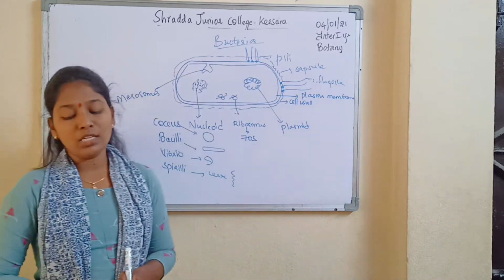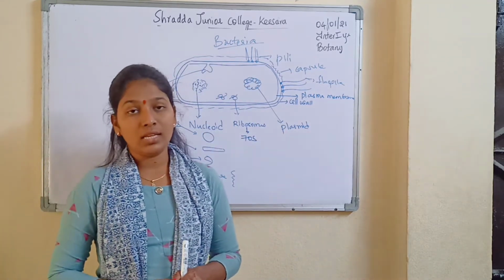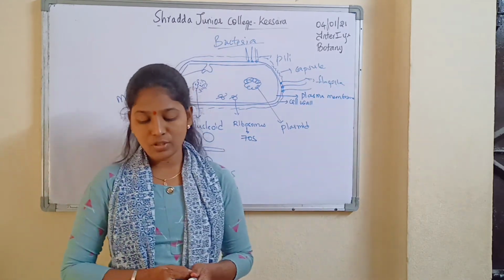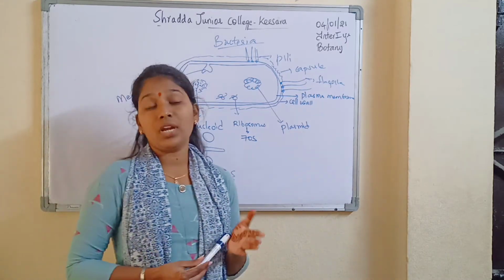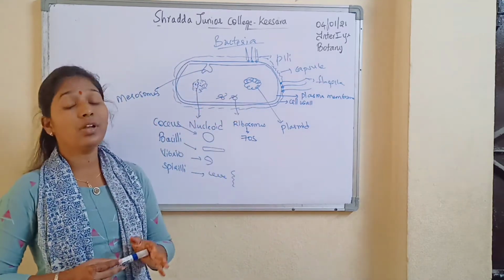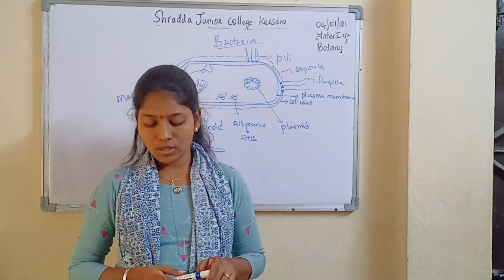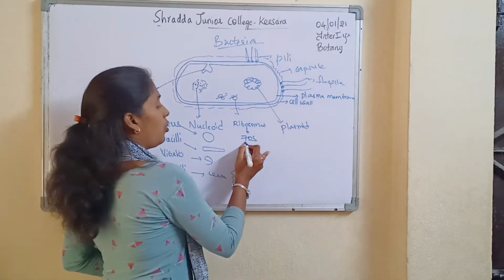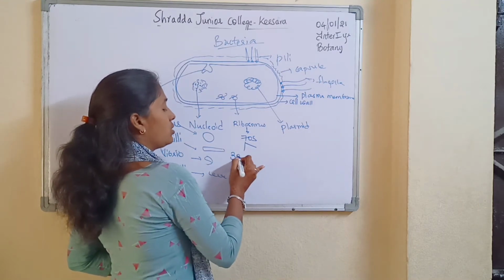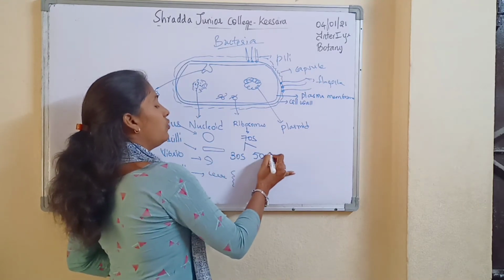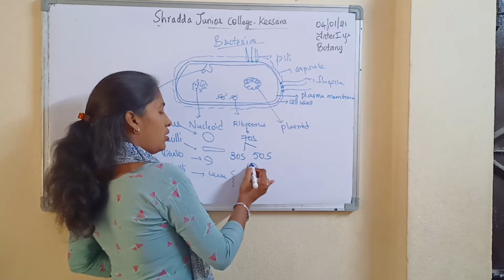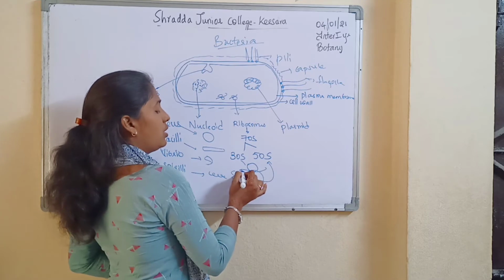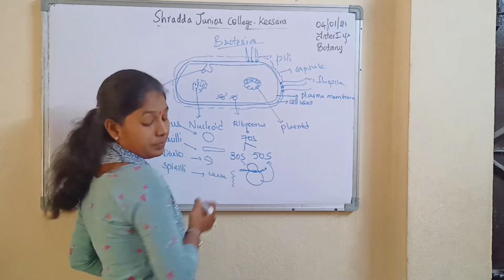Okay, and plasmids provide resistance to antibiotics. What plasmids do is show resistance to antibiotics. They also help in transformation and they also help in recombinant DNA technology. So ribosomes, I said here, they are 70S type. Among this 70S type, 30S is the smaller subunit, 50S is the larger subunit. So a ribosome looks like this, this is 30S, this is 50S. This middle one is nothing but an mRNA.